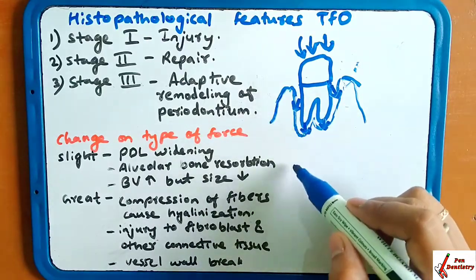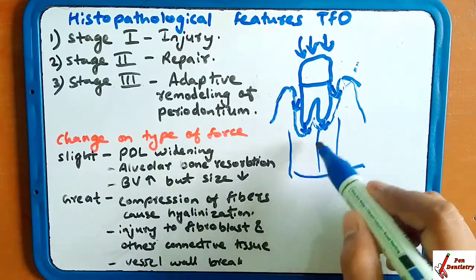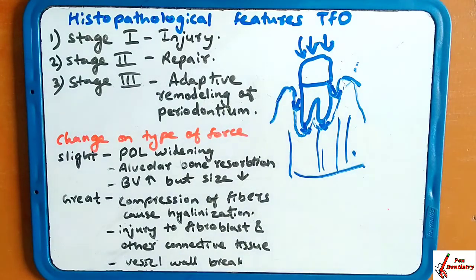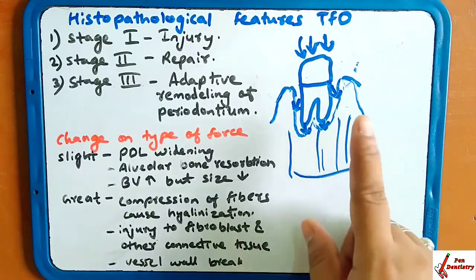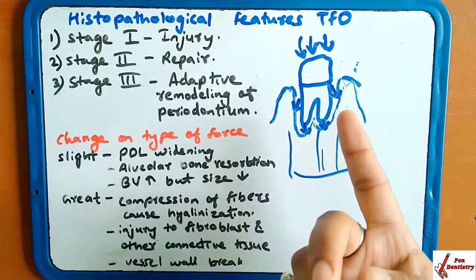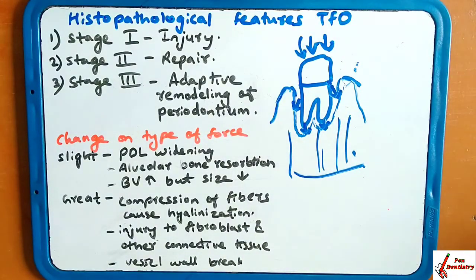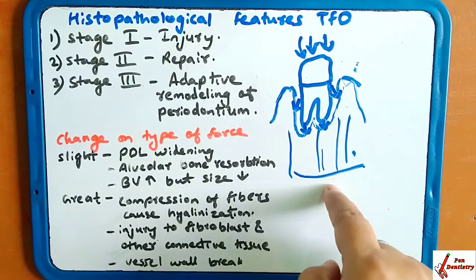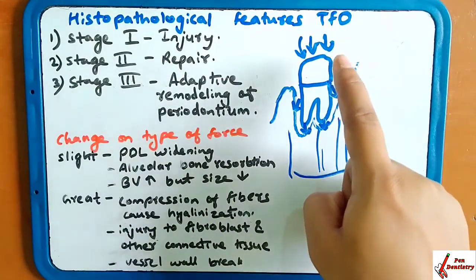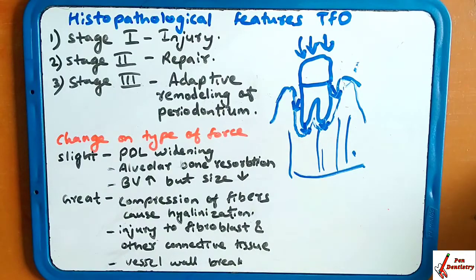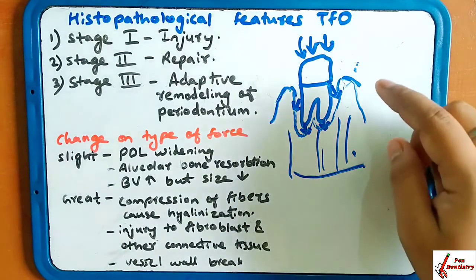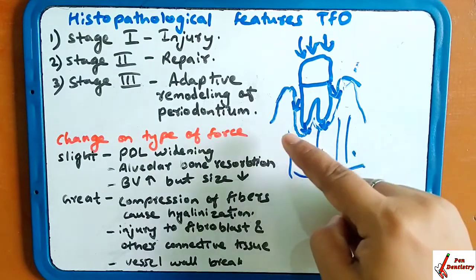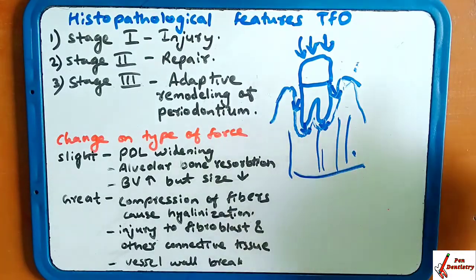It is also going to alter the alveolar bone. When a horizontal force is applied, the tooth might get rotated or tilted from its direction. This results in pressure and tension zones, with the marginal and apical parts of the periodontium affected.